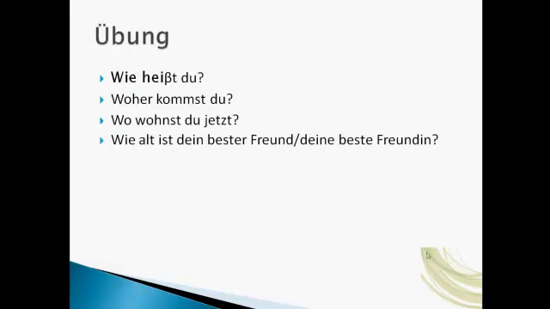So a little practice. Wie heißt du? You would answer, ich heiße, and your name. Woher kommst du? Ich komme. Remember, you're going to put I for your ending. Ich komme aus Österreich. Wo wohnst du jetzt? Where do you live now? Wo wohnst du jetzt? Ich wohne in Kalifornien.